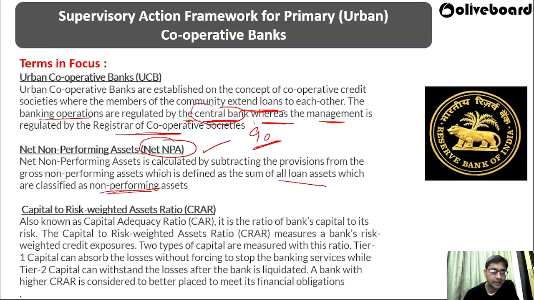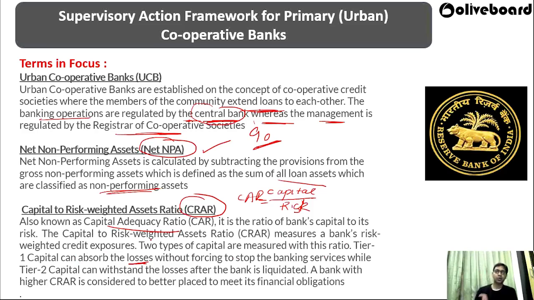Then there is the capital to risk weighted asset ratio, also known as the capital adequacy ratio. You should know that CRAR is also known as the capital adequacy ratio. It is a ratio of bank capital to its risk. So this is a ratio between capital and risk. It measures the bank's risk weighted credit exposure. Two types of capital are measured with this ratio. Tier 1 capital can absorb the losses.